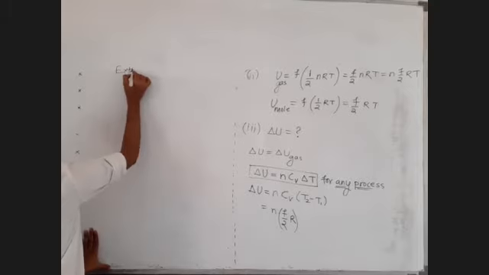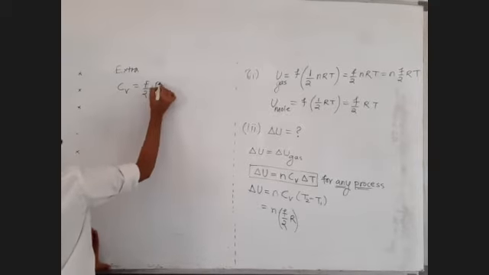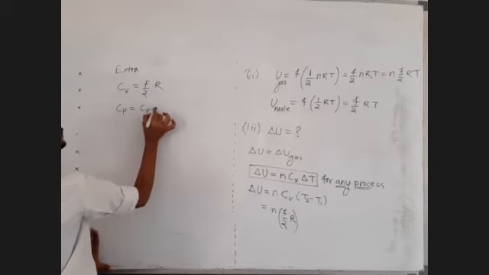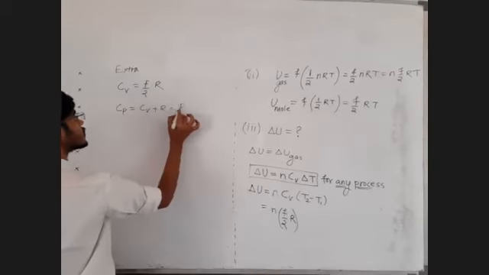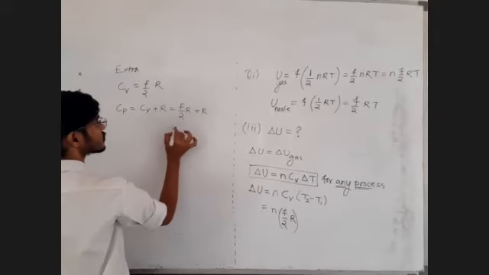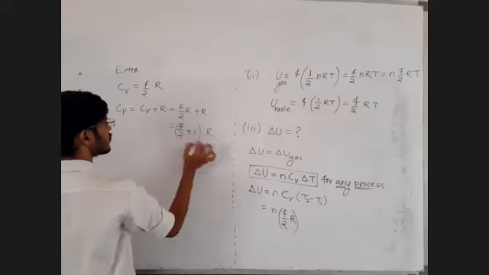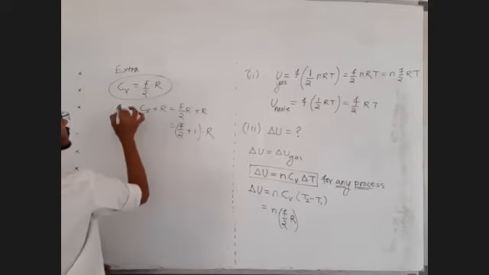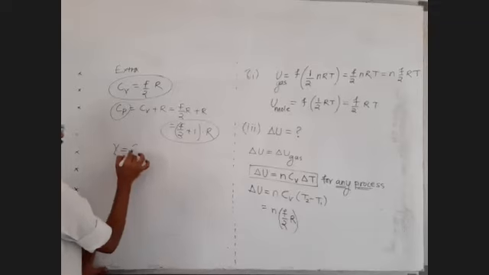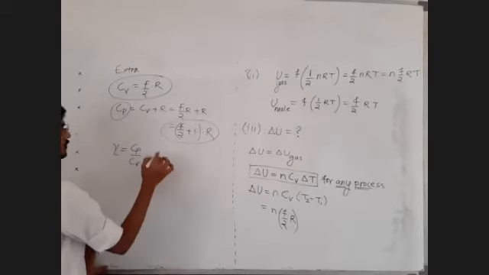Let us write some extra points. What is CV? CV is F by 2 into R. You must have memorized the formulas. What is CP? CP is CV plus R. That means it is F by 2 into R plus R, so that is equal to F by 2 plus 1 into R. This is the formula for CV. This is the formula for CP. Then what is gamma? Gamma is CP upon CV.